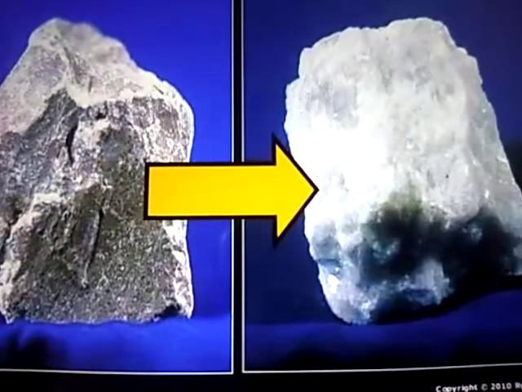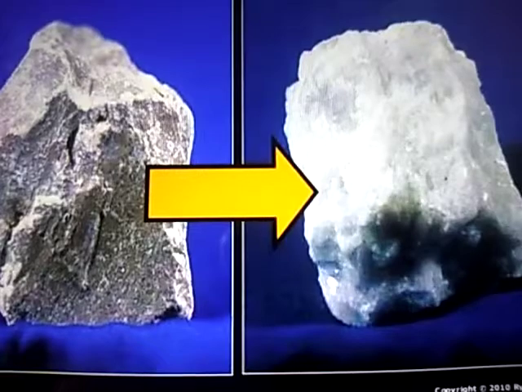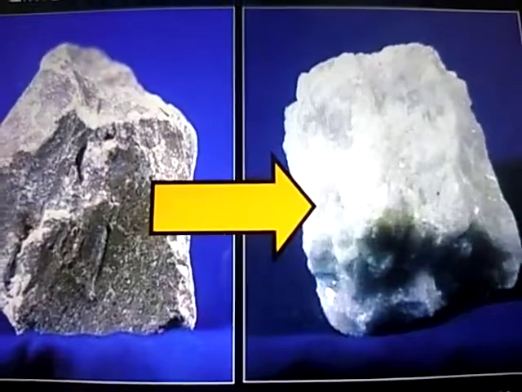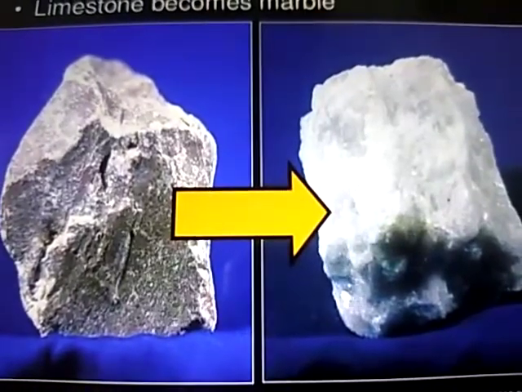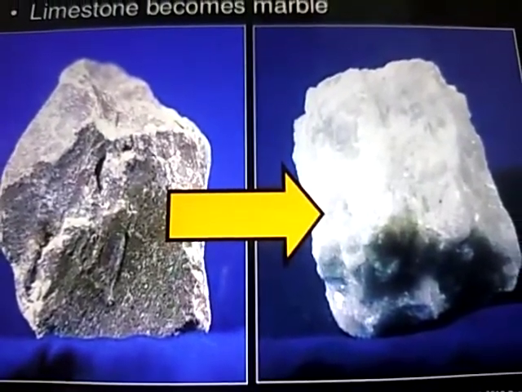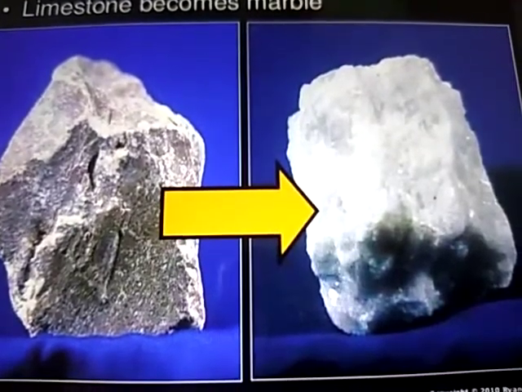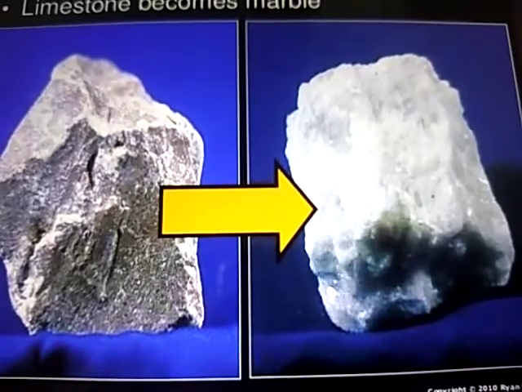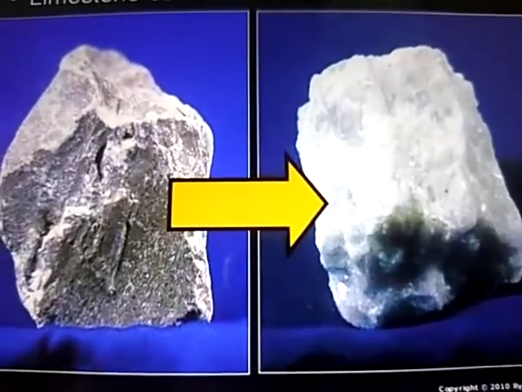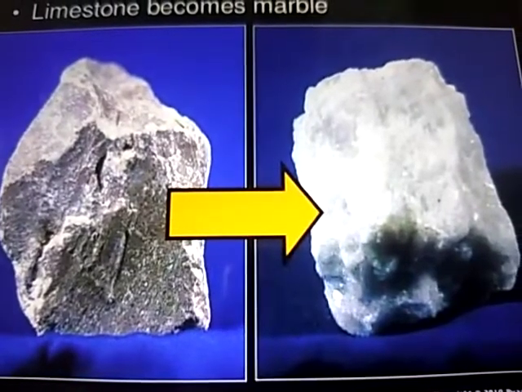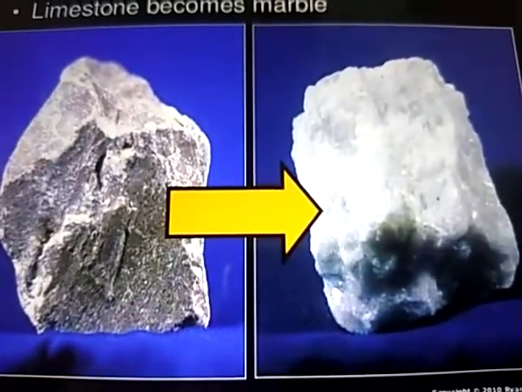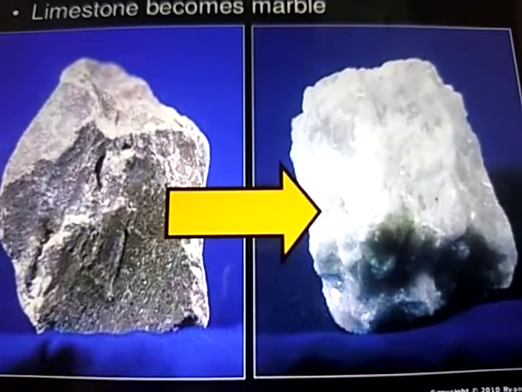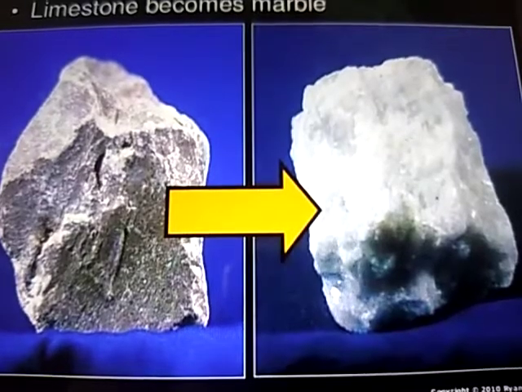The third type of rock is metamorphic rock. The word metamorphic comes from a Greek word which means change and form. So metamorphic rock, the name comes from Greek, a word which means change and form. These rocks are formed deep inside the earth because of high temperature and pressure. As you all know, deep inside the earth there is a lot of temperature and the pressure is very high, and this metamorphic rock is changed and formed there inside the earth.